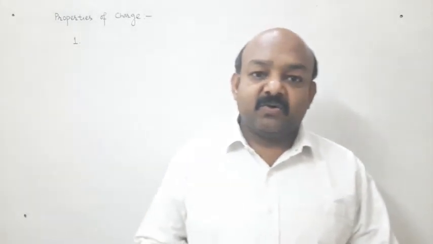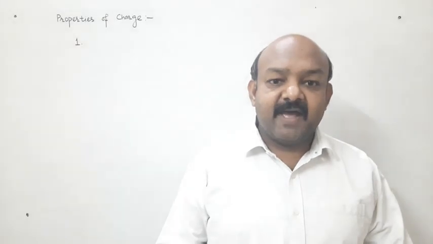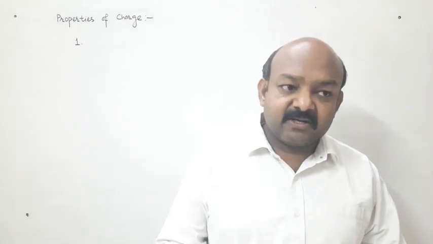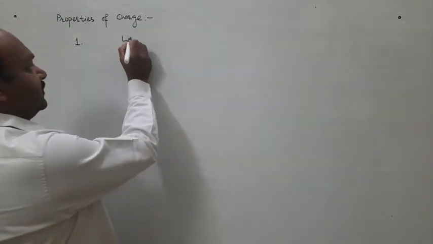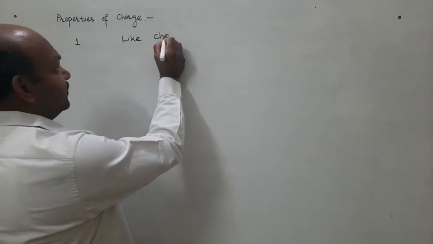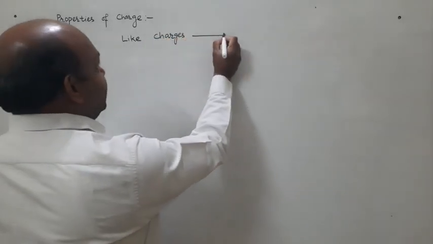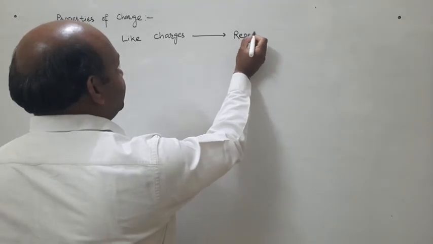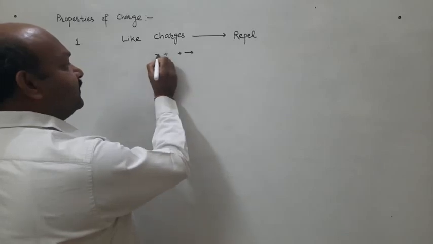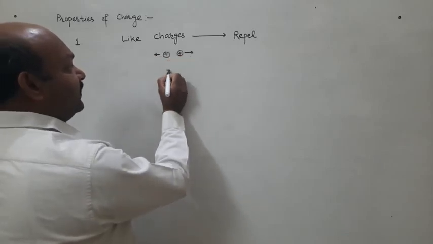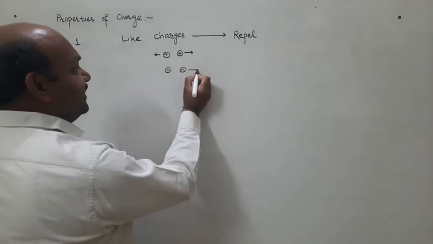The first property of charge that we discussed also in our previous lecture is: like charges repel each other, unlike charges attract each other. Like charges repel each other means positive charges repel each other, negative charges repel each other.